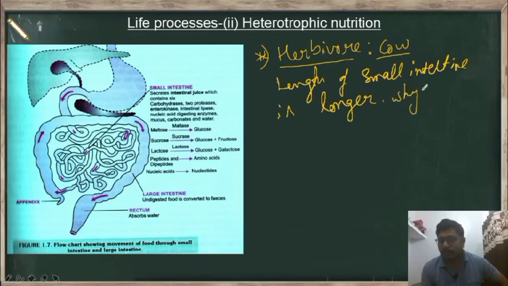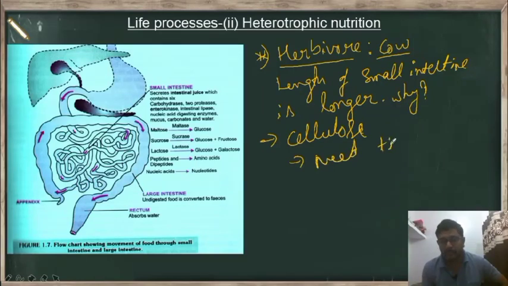Why? Because since they are eating plants, they have cellulose, and for the breaking down of this cellulose they need much time. So for that reason, all herbivores have a longer small intestine.